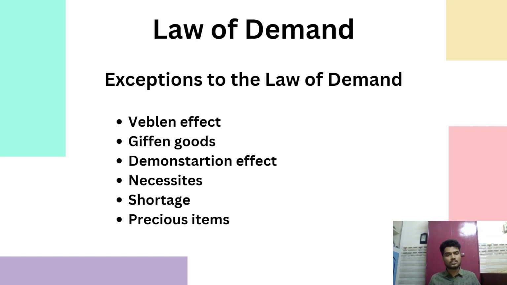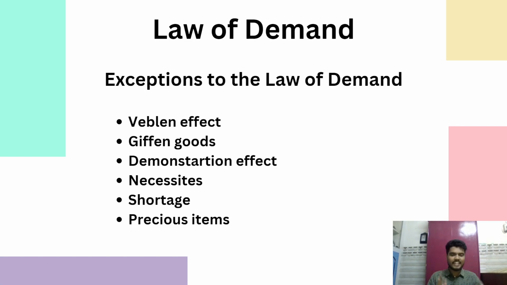What are given goods then? Given goods: if the price of the commodity is likely to increase in the near future, then it comes under the given goods. For example, if there is a strike, then the cost of the vegetables will increase. So it comes under the given goods. Demonstration effect is nothing but creating desire. For example, if my friend buys a phone, I will get a deep desire to buy the same phone. This is called demonstration effect.